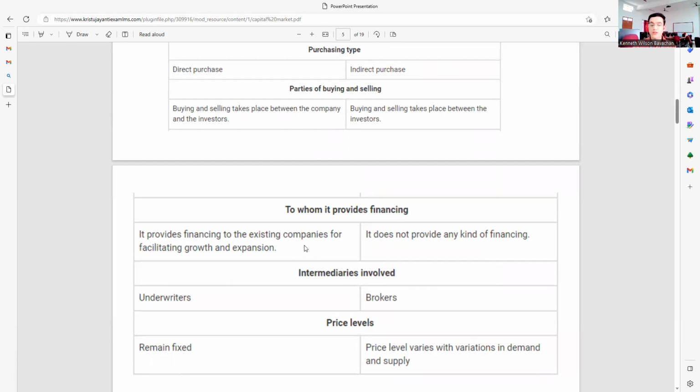They're not just doing it for themselves, but they're also helping the other companies for facilitating the growth and expansion concepts. Whereas your secondary market does not provide any sort of financing because they themselves require the funds for various purposes, as we already learned, like expansion reasons, for making sure that the company is investing in the right kind of assets which is required for them.